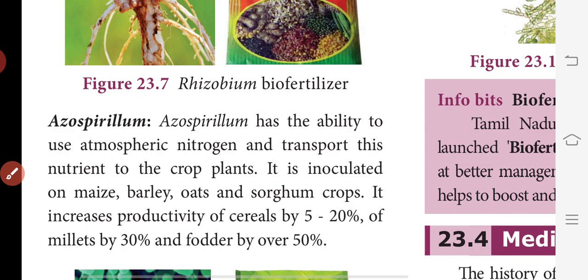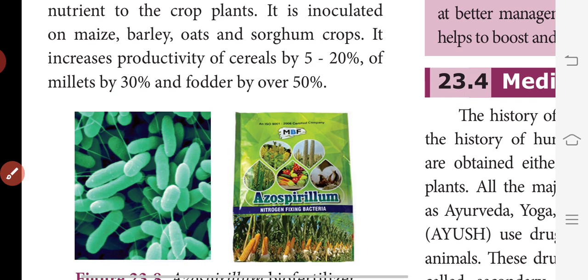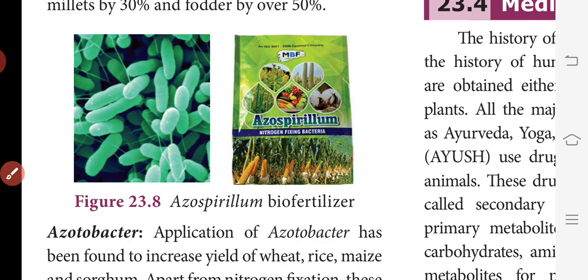Next, Azospirillum. It has the ability to use atmospheric nitrogen and transport this nutrient to the crop plants. It is inoculated on maize, barley, oats and sorghum crops. It increases the productivity of cereals by 5 to 20%, of millets by 30% and fodder by 50%. Okay, so this is the structure of Azospirillum biofertilizer.